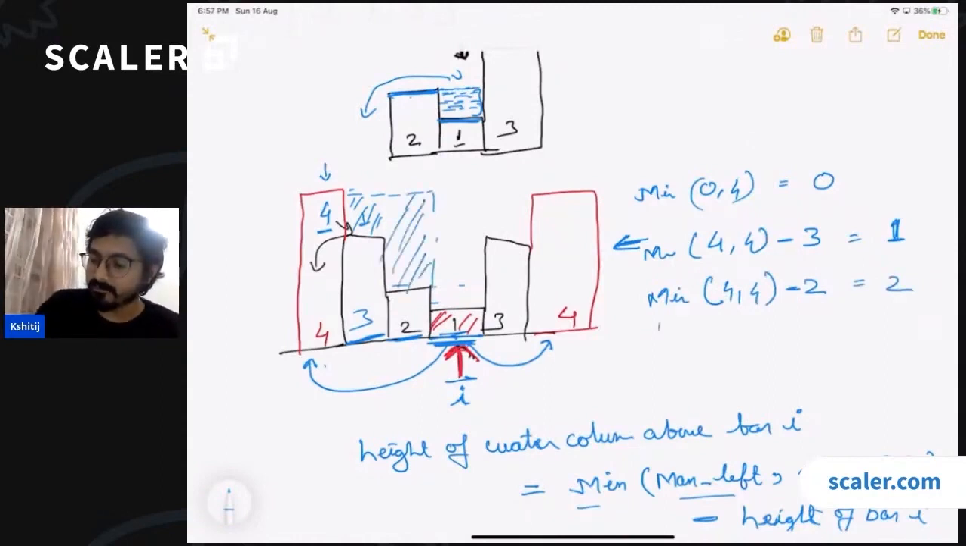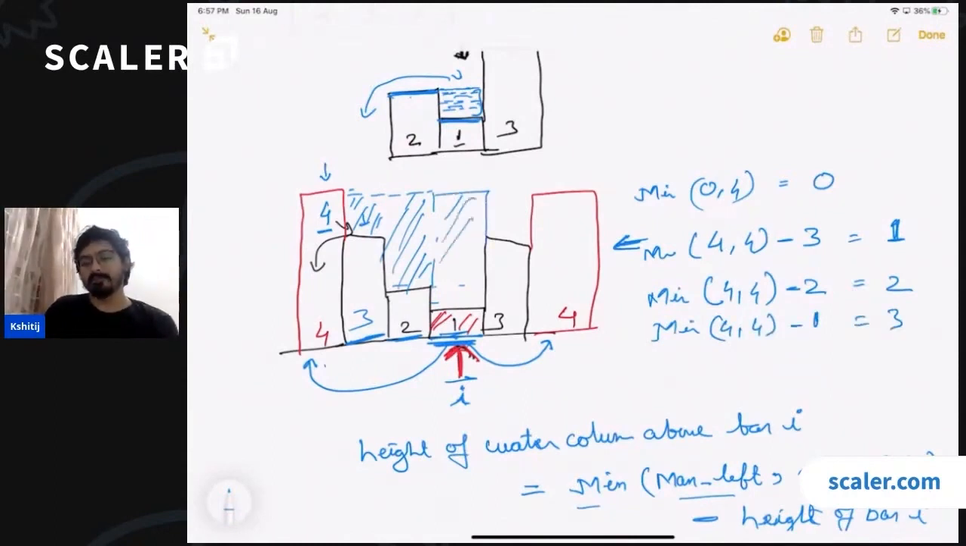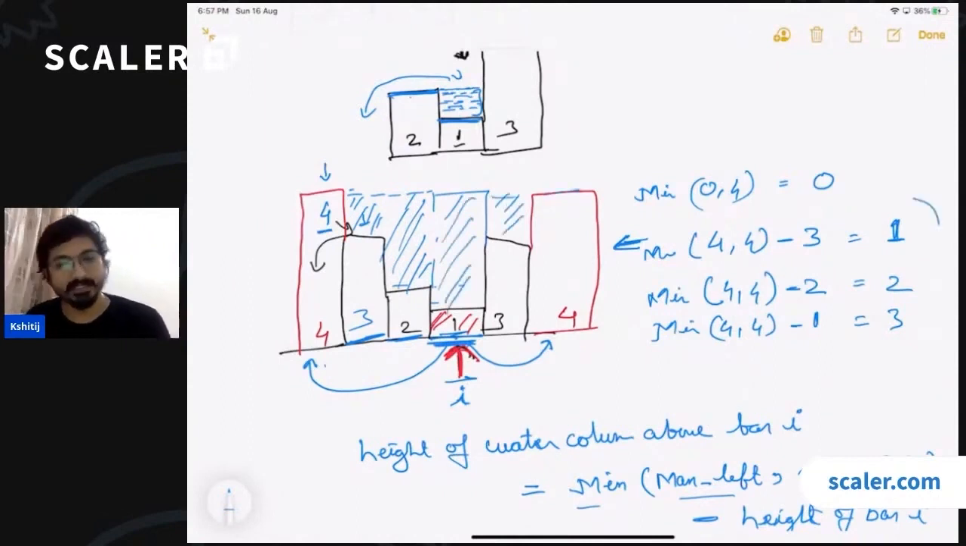Similarly, for the next buildings, again, left max and right max are 4 and 4. Building height is 1. So we get 3 units of water above this. Similarly, we'll be doing this for this one as well and this one as well. And once we add all these values, we'll be getting the answer.